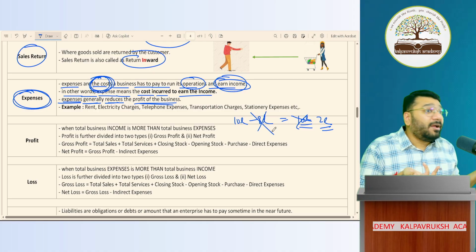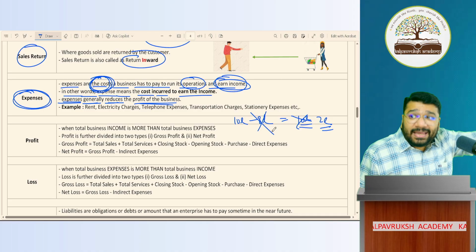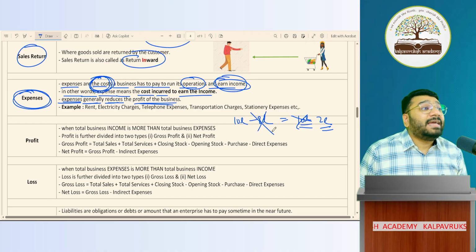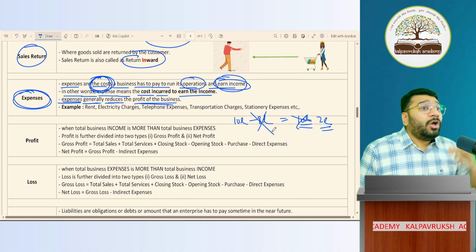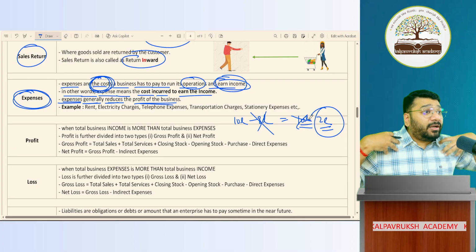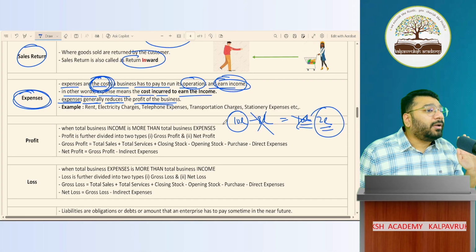But what we are telling as a businessman is that if I'm incurring any expenditure in my business, please allow me to minus that expenditure. Got it, not got it? Only then I'll get to know what is my true profit that I've earned. So on the true profit I've earned, I'll pay tax. On the income, I will not pay tax. Got it, not got it?